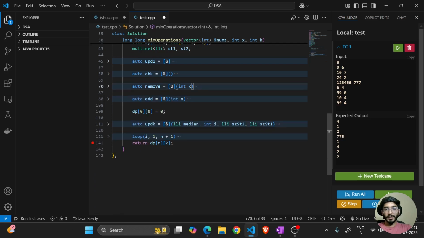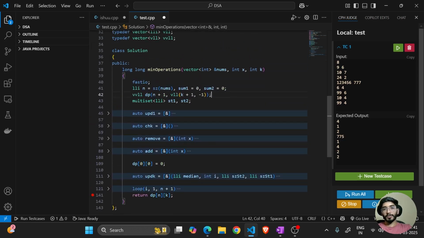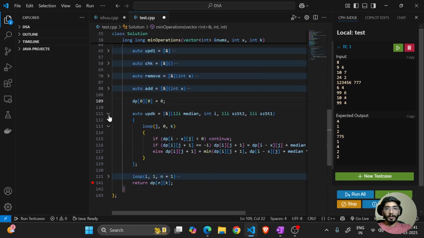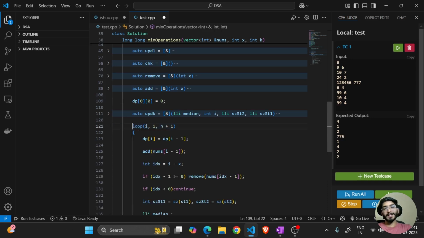So once this thing is done, I'll start constructing my DP. Initially, for no elements and for getting 0 subarrays, my answer is 0. And this is the update key part. Let's not get into this first. So here I started iterating on the number of elements. The number of elements can be from 1 to n plus 1.